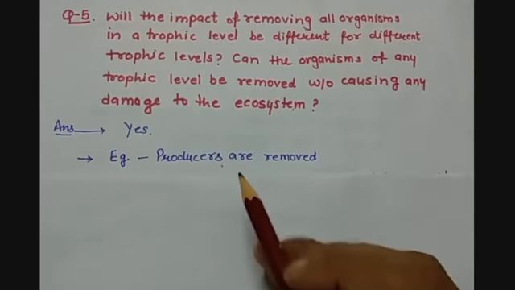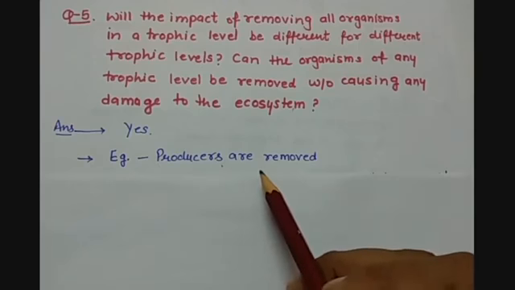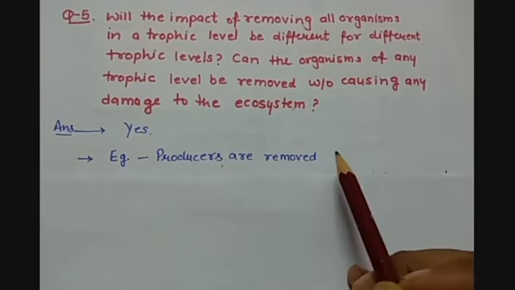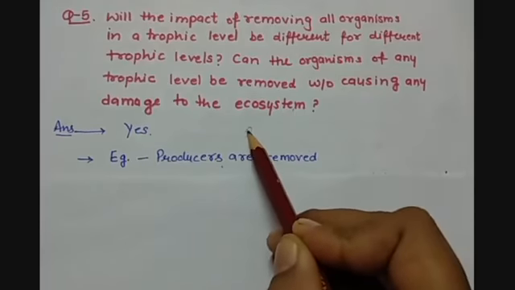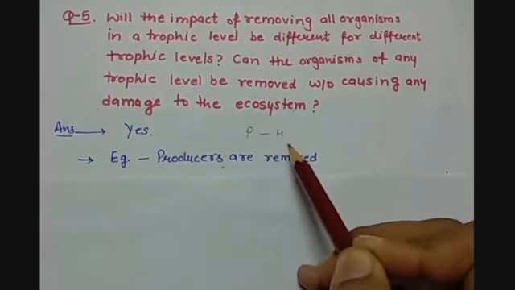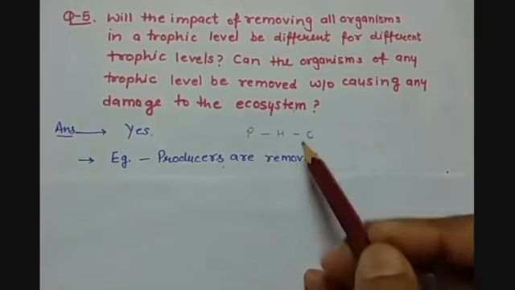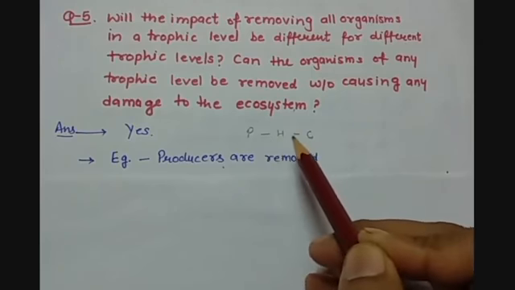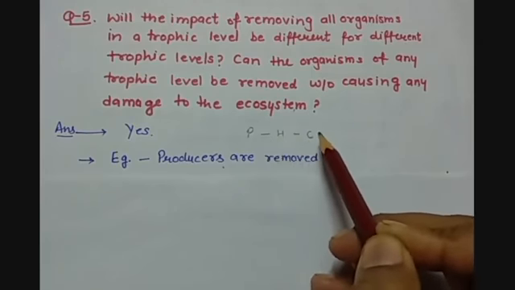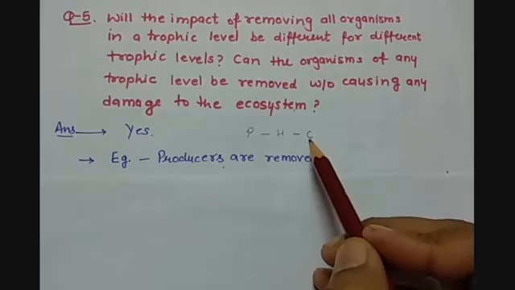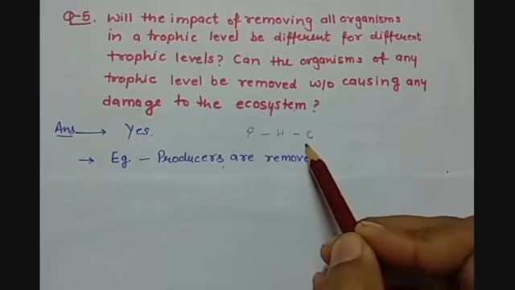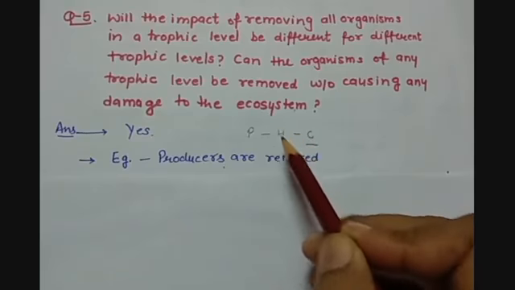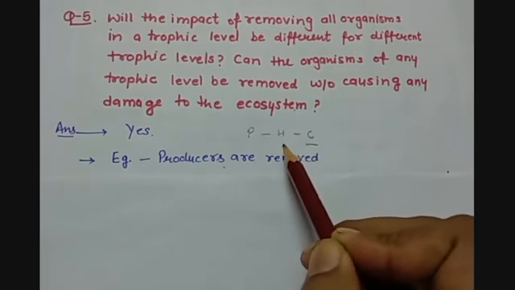But if we remove the herbivorous organisms in a food chain, then what will happen? Because we have the producers, then we have herbivorous and then carnivorous. So if we are removing the herbivorous organisms from a food chain, then the population of carnivorous organisms will decrease because of the unavailability of food on which they were dependent.